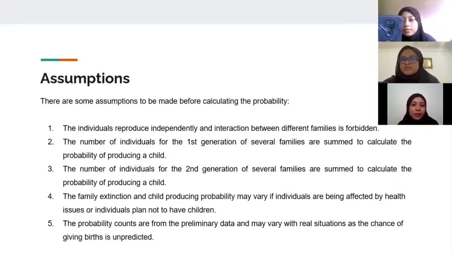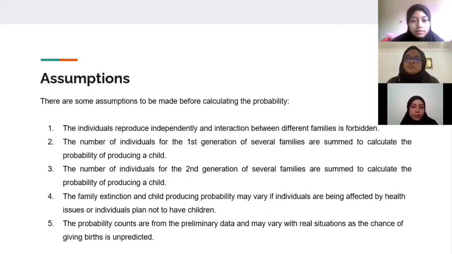Next is assumptions. There are some assumptions to be made before calculating the probability. First, individuals reproduce independently and interaction between different families is forbidden. Second, the number of individuals in the first generation of the several families are summed to calculate the probability of producing a child. Third, the number of individuals in the second generation of the several families are summed to calculate the probability of producing a child. Fourth, family extinction and child producing probability may vary if individuals are affected by health issues or plan not to have children. The last one, the probabilities are from preliminary data and may vary with the real situation as the chance of giving birth is unpredictable.